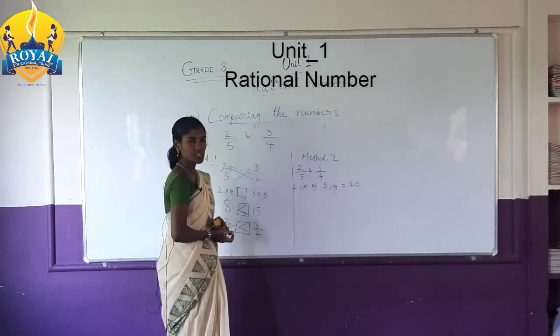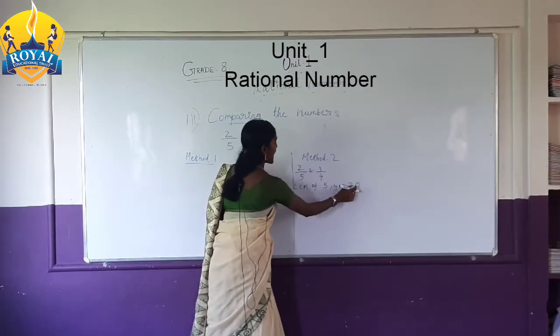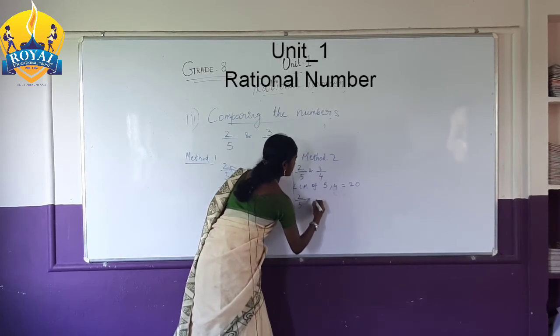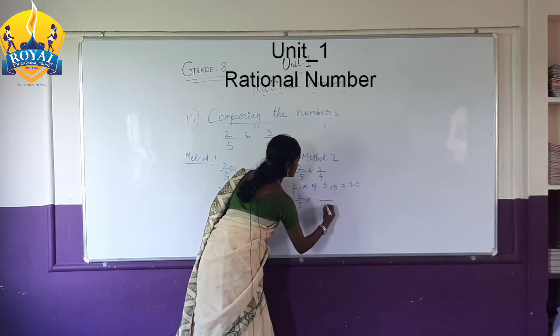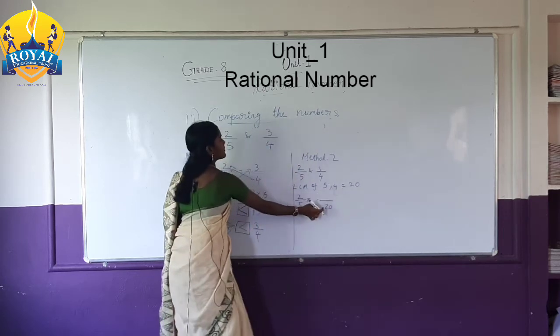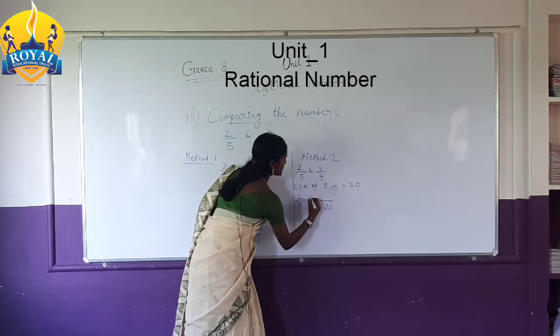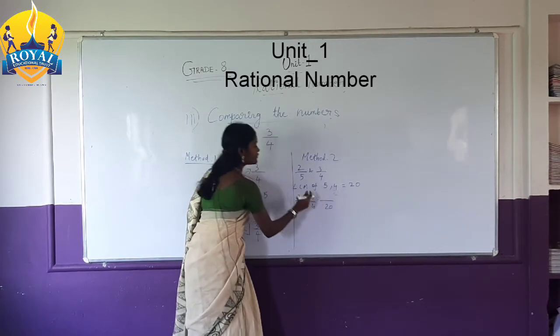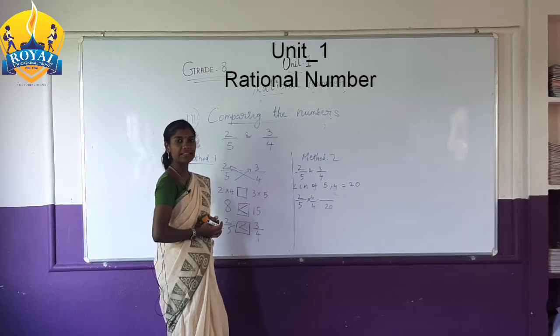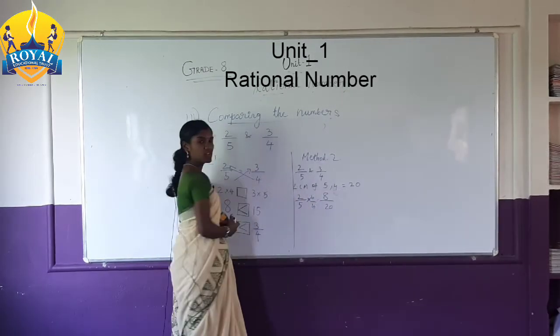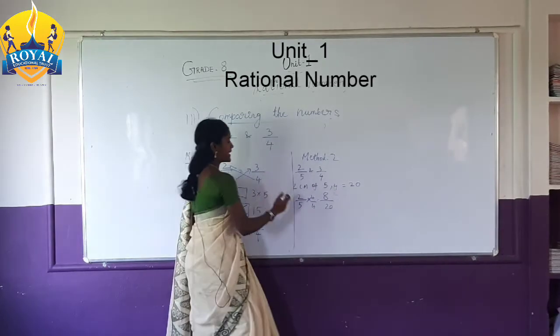You have to write it like this: the LCM number goes under the denominator. For 5, you multiply by 4 in the numerator and denominator places. 4 2s are 8 and 5 4s are 20.